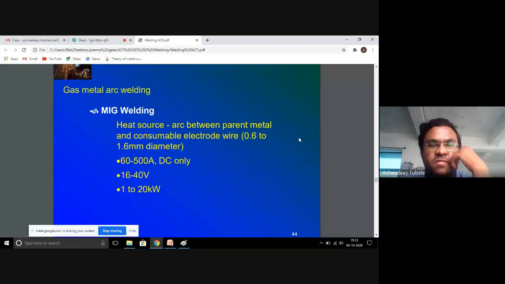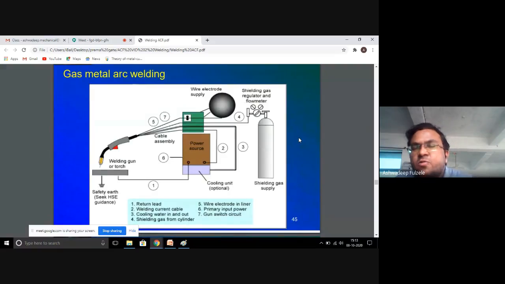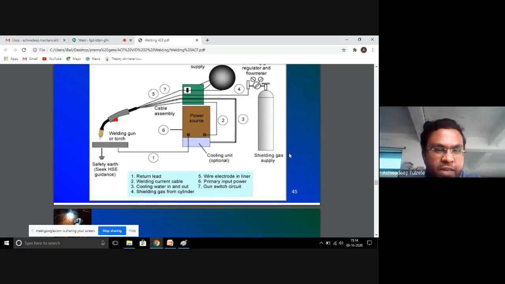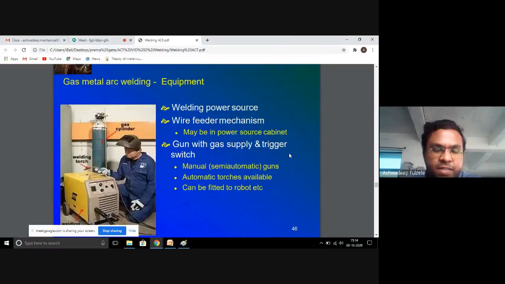The basic difference between the MIG and TIG is that here the electrode used is a consumable one. That consumable electrode has no requirement to use another filler rod material. With this, we can improve the rate of production, we can improve the productivity of welding, and that is why this particular type of welding technique is more efficient than other types of welding processes.